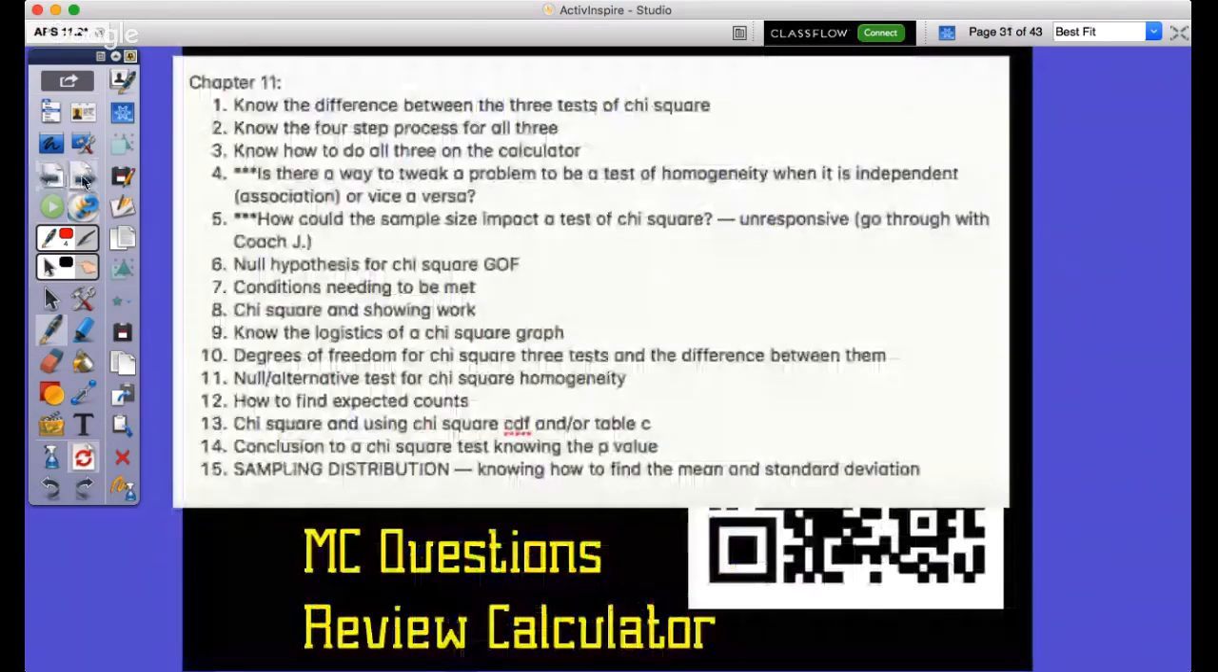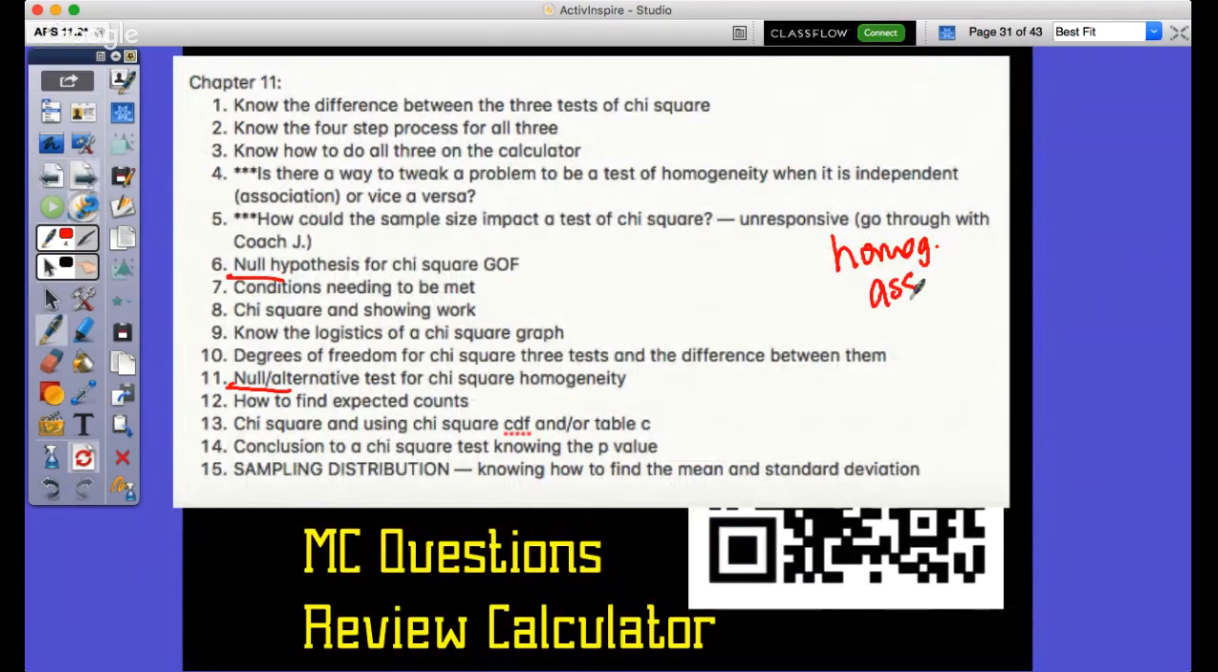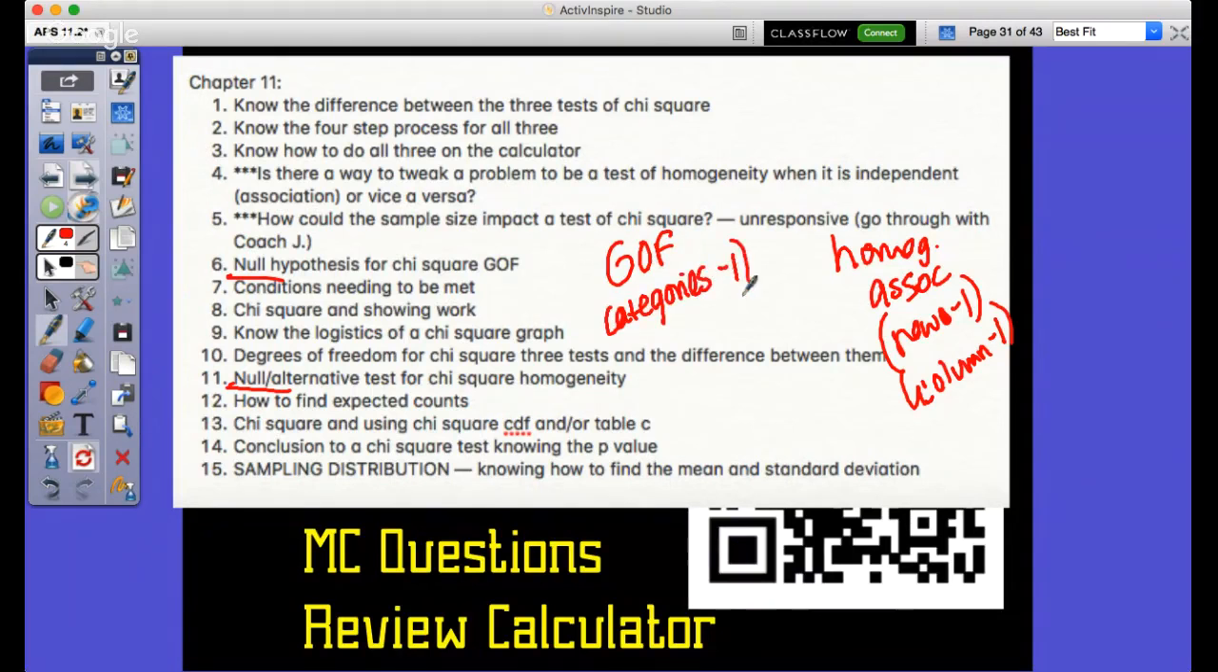The degrees of freedom is the same. The only thing different for the degrees of freedom for homogeneity and association is it's rows minus 1 times columns minus 1. Exclude totals, right? Yeah, exclude totals. And goodness of fit is just the regular one, categories minus 1. This is for finding the degrees of freedom.